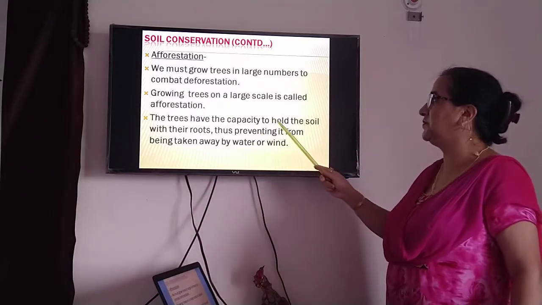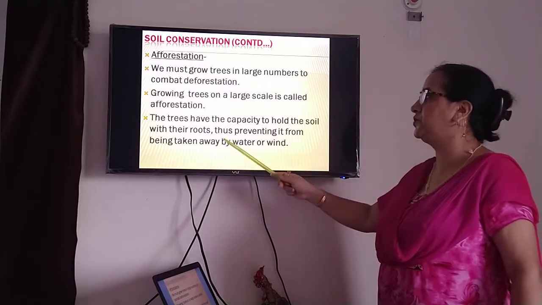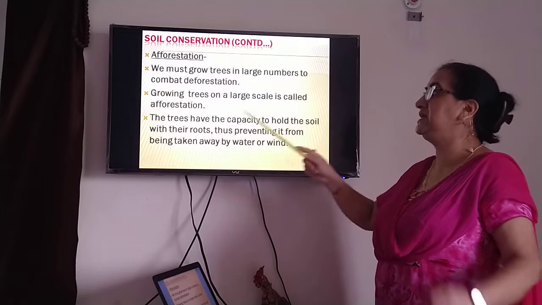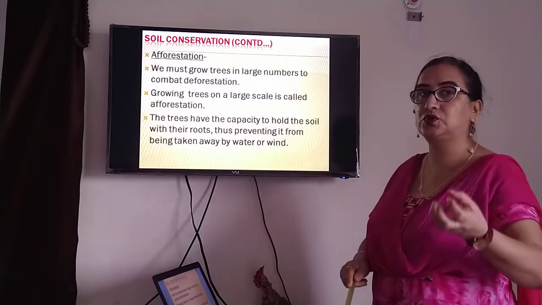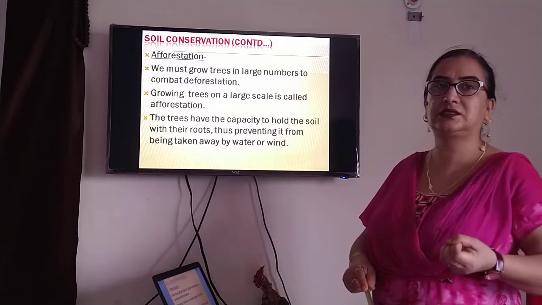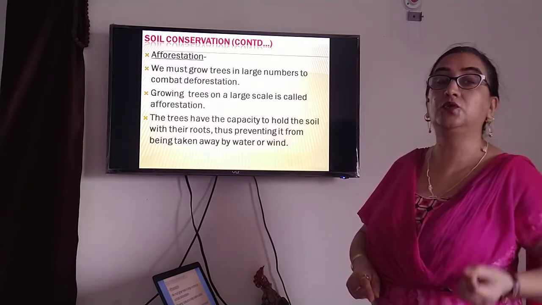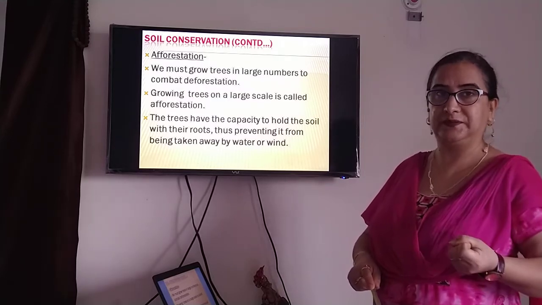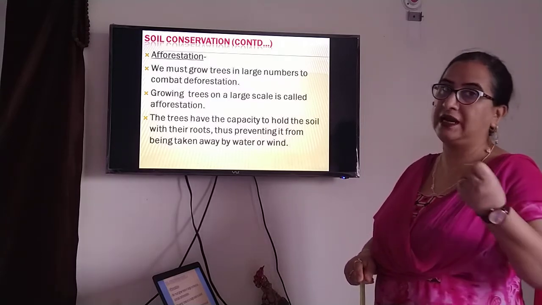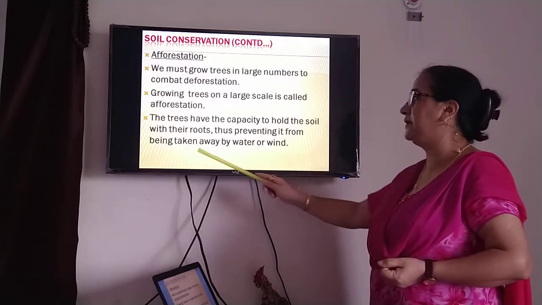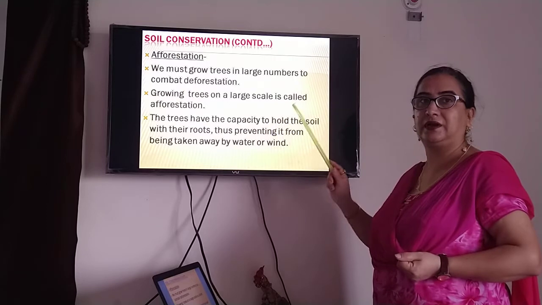Trees have the capacity to hold the soil with their roots. We have discussed it previously also. That's why trees are more important. They are the barriers against soil erosion, right? They can hold the soil tightly, and can prevent soil erosion, thus preventing it from being taken away by water and wind.